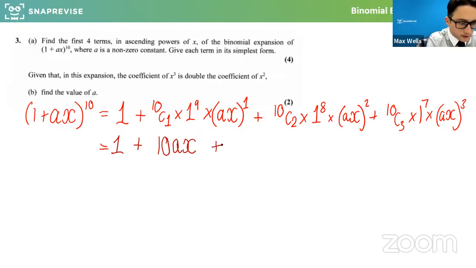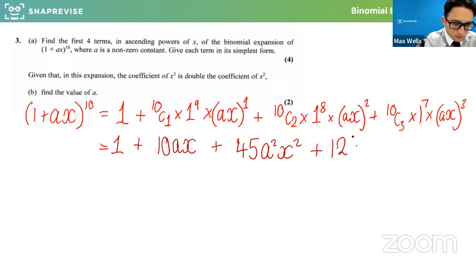Right, the next one. 10 choose 2. Again, you can type that in your calculator. 10 choose 2. So it's 10 factorial over 2 factorial times 8 factorial. 10 choose 2 comes out as 45, I believe. 45 times 1 times ax squared. So that will become 45 a squared x squared. Then the next one, 10 choose 3. If you type that in, that's 120 times 1 to the 7, still 120. A cubed x cubed.